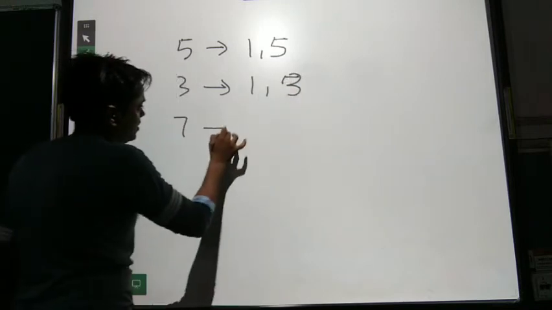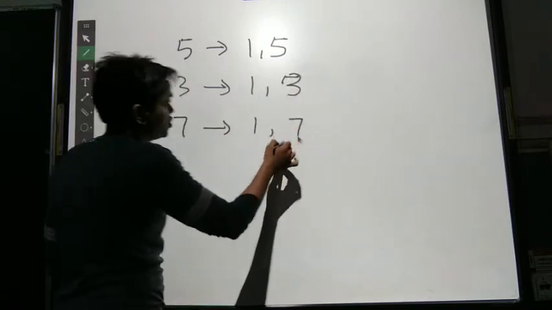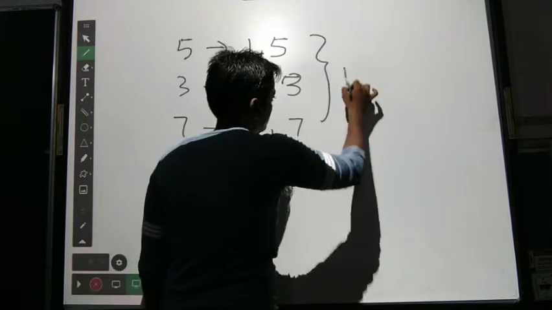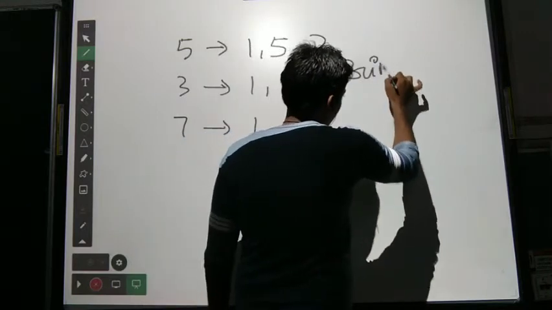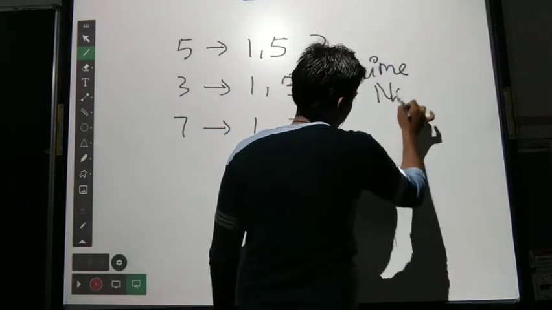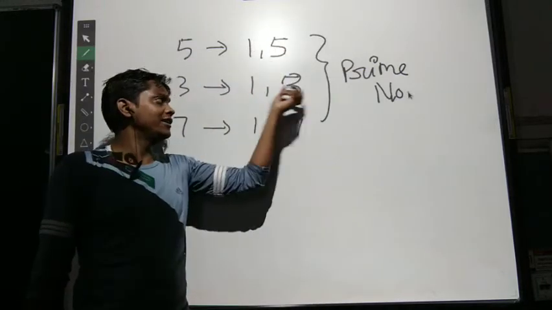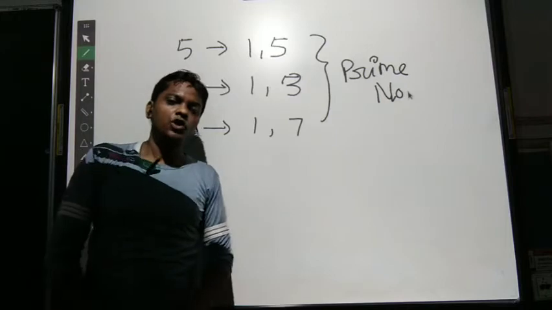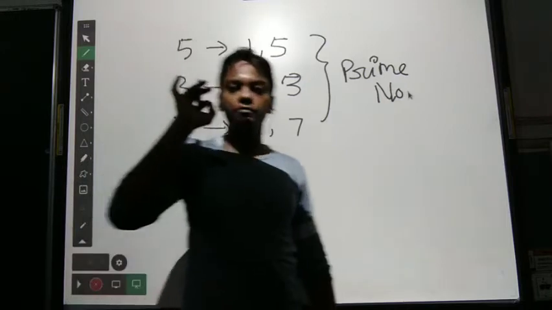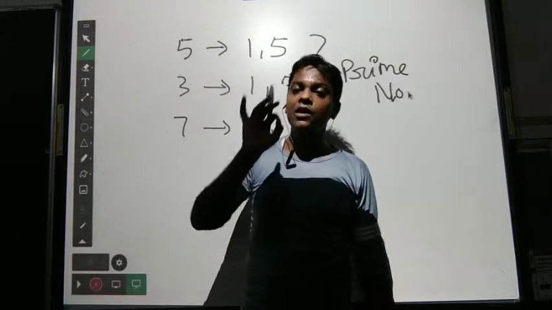If we have 7, then the factors are 1 and 7. So these are all prime numbers, because they have only 2 factors, 1 and itself. So we have to find all the prime numbers which are less than 50.